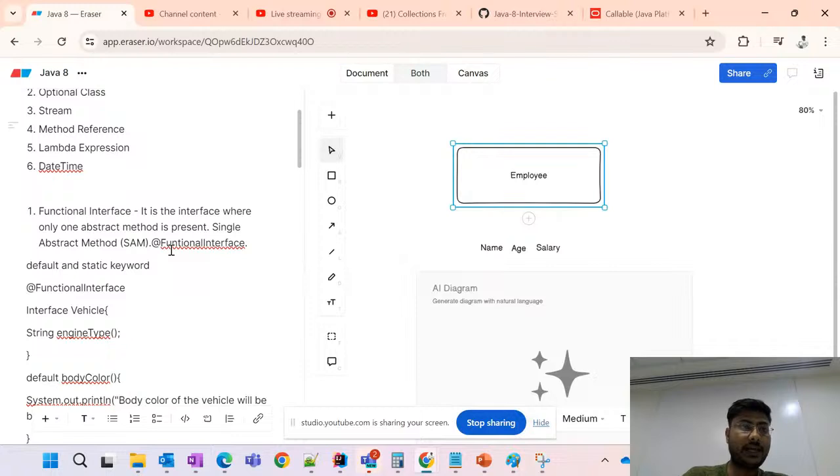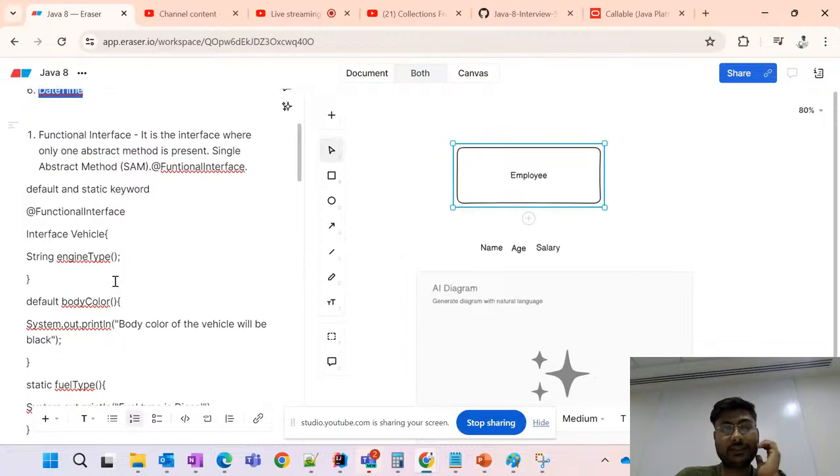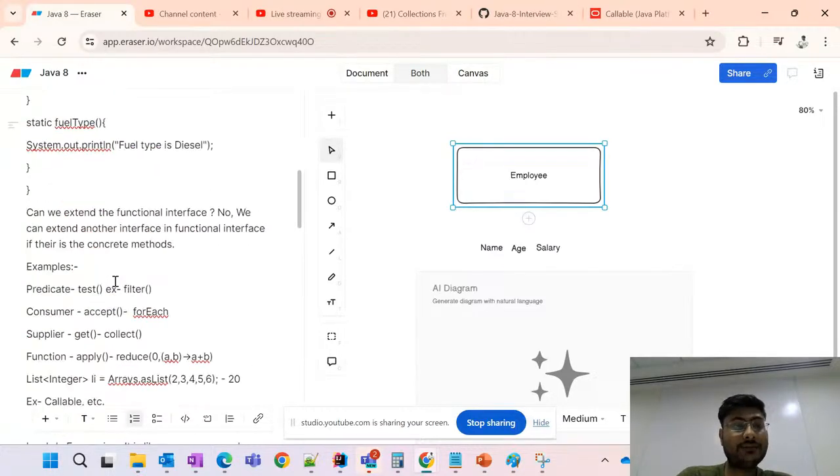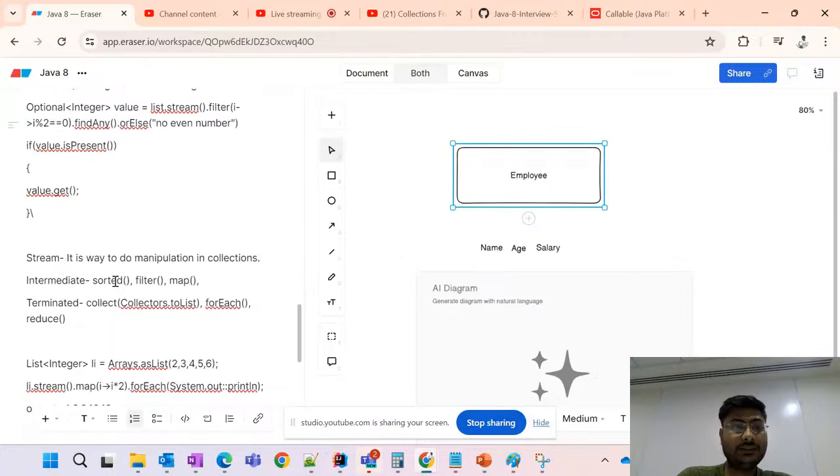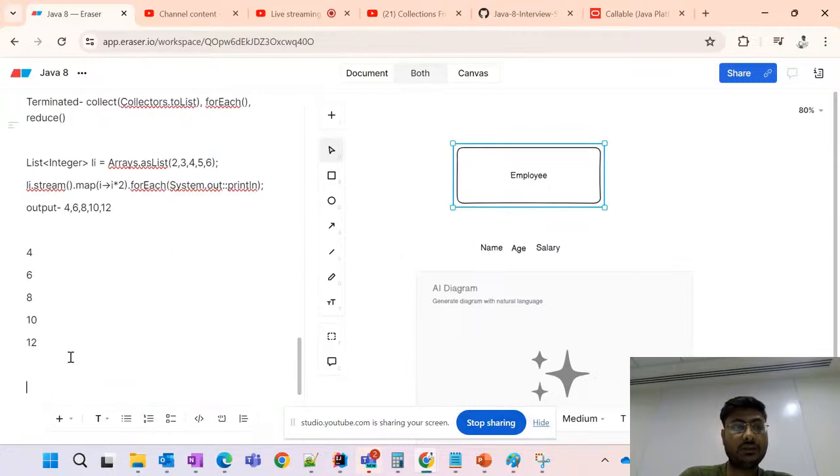Okay. Now there is a new feature which is date time. Date time also came in Java 8. Earlier what happened was we were getting the date and time, both at a time. But now from Java 8, we are getting each separately. Like suppose if you want to print the date, we can do that.